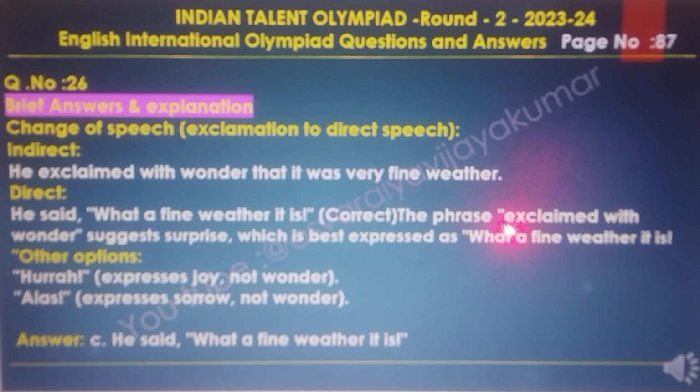Correct. The phrase exclaimed with wonder suggests surprise, which is best expressed as what a fine weather it is. Other options: hurrah expresses joy, not wonder. Alas expresses sorrow, not wonder. So the final answer is C. He said, what a fine weather it is.